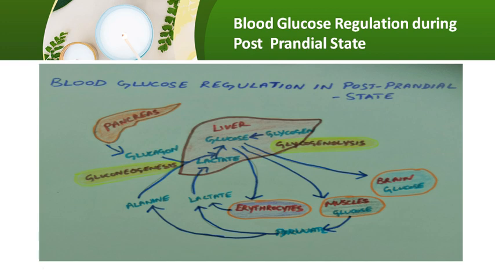So the liver will convert the stored glycogen into glucose through glycogenolysis, and from non-carbohydrate sources, glucose will be synthesized via the gluconeogenesis pathway. So it helps to maintain glucose within the normal reference range.